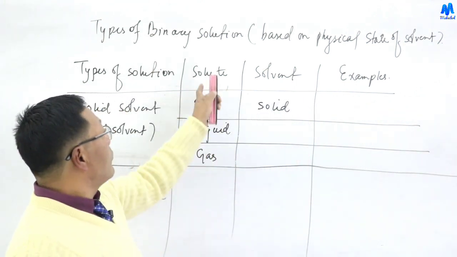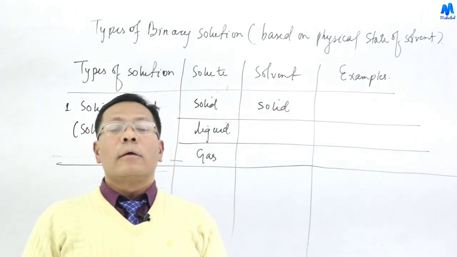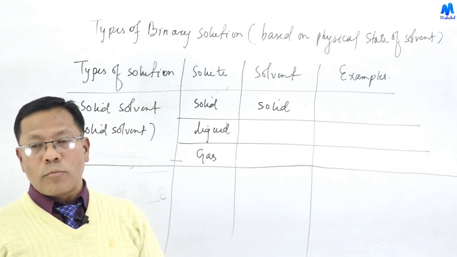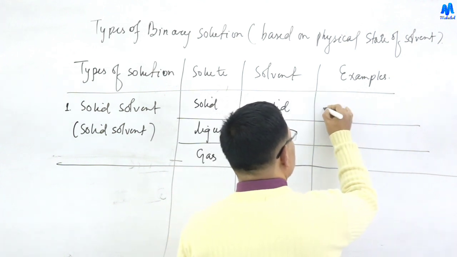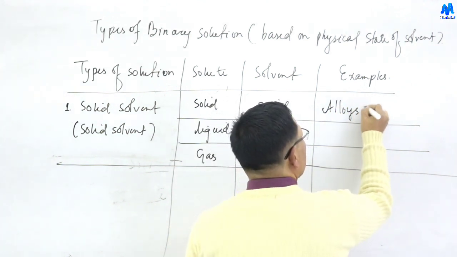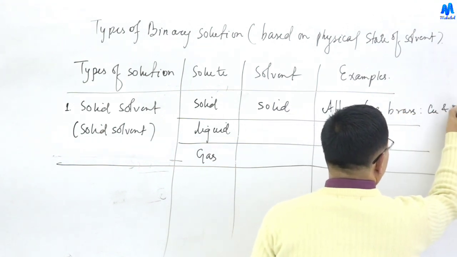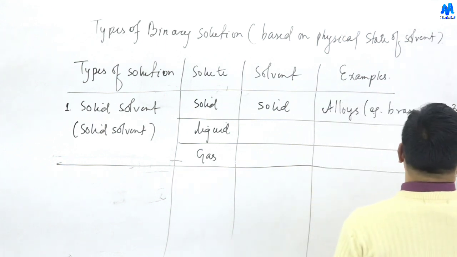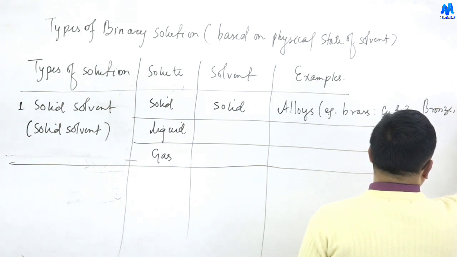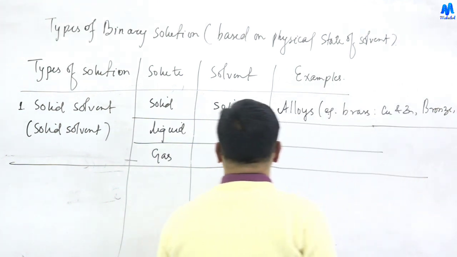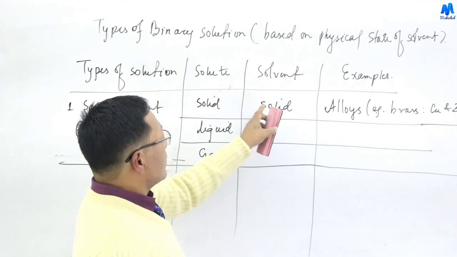Solid in solid, where both the solute and the solvent are solid. The example is alloys. Alloys are homogeneous mixtures of metals and non-metals. Examples are brass, an alloy of copper and zinc, and bronze, an alloy of copper and tin.